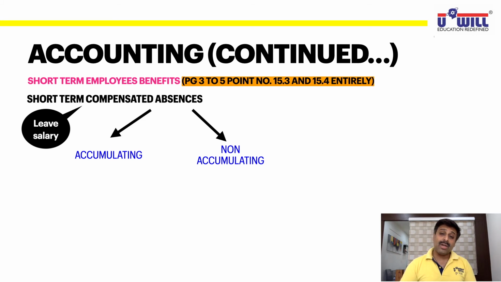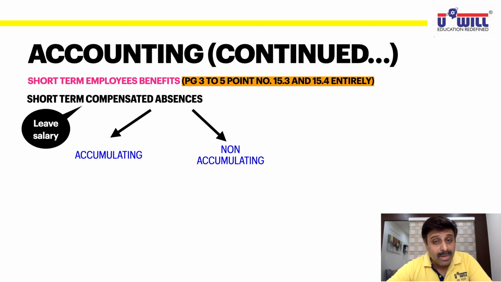If you take less than 20 days leave, say 15 days, and 5 days you did not take in the current year, then what happens in accumulating? You can accumulate that 5 days leave and take it in the next year. So next year you become entitled to 20 plus 5, 25 days. Now suppose next year, again out of 20 days, you take only 8 days leave. So 12 days accumulate in the second year also. First year 5, second year 12, 17 days accumulate. Means in the third year you can take leave for 20 plus 17, 37 days. This type of short-term compensated absences are called accumulating compensated absences.